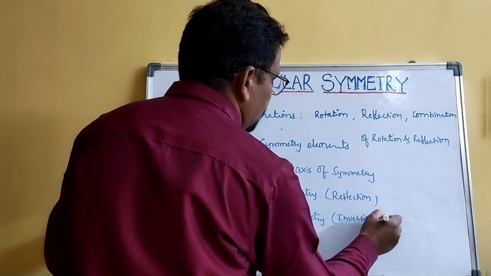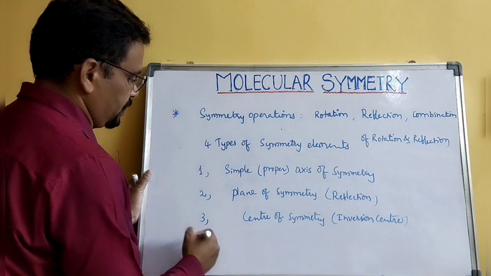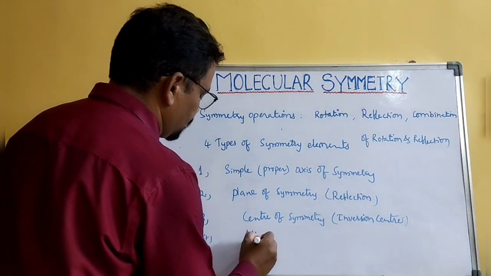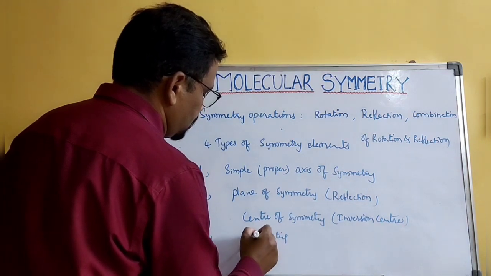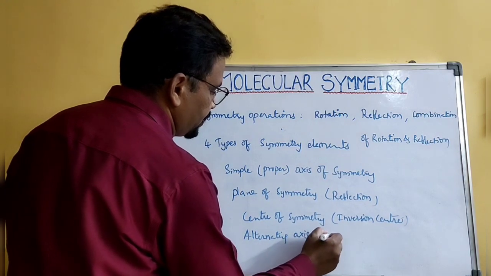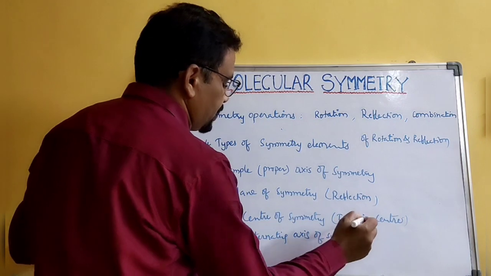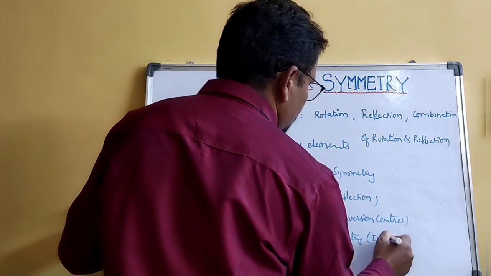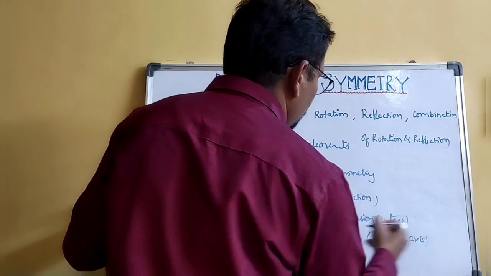The last one is the alternating axis of symmetry, or improper axis of symmetry.